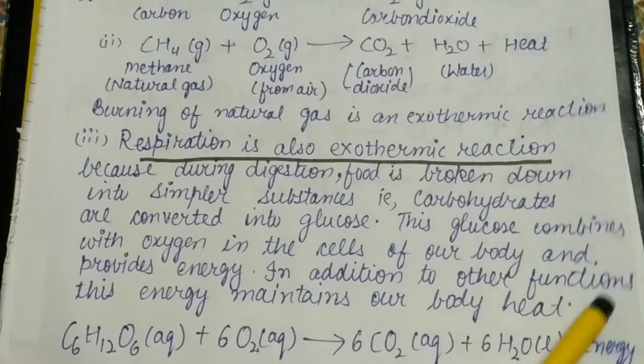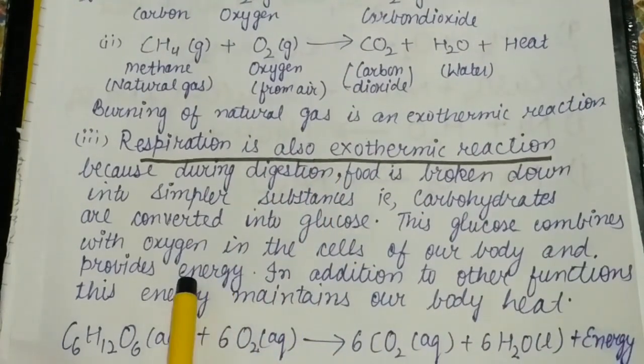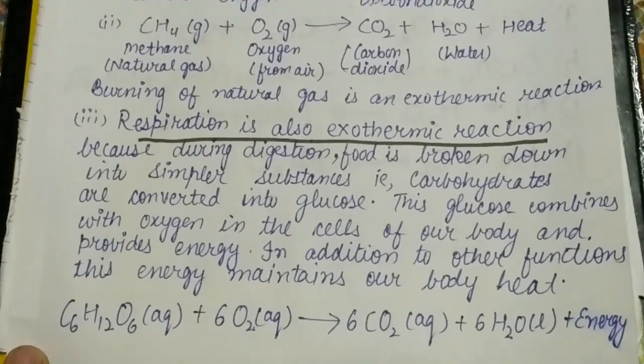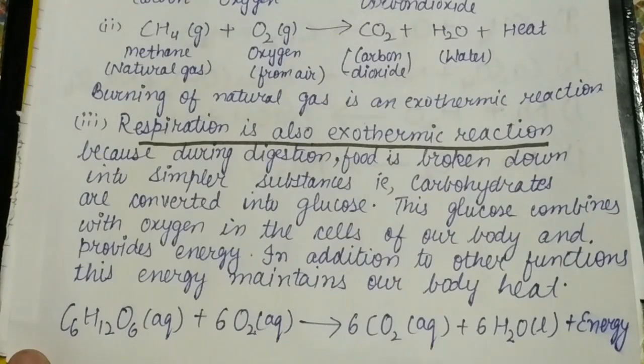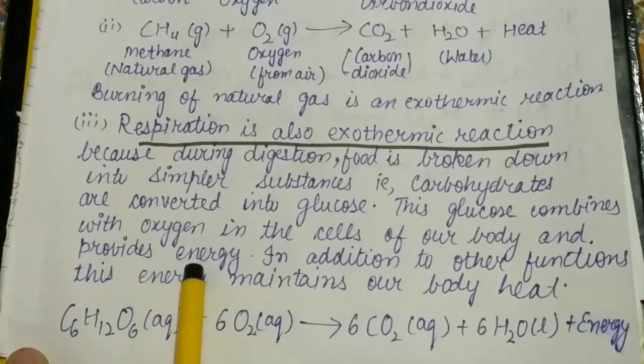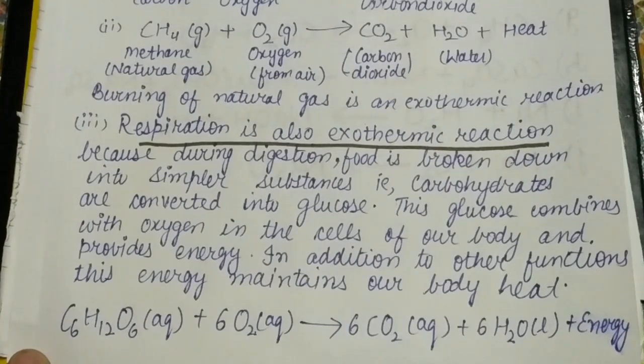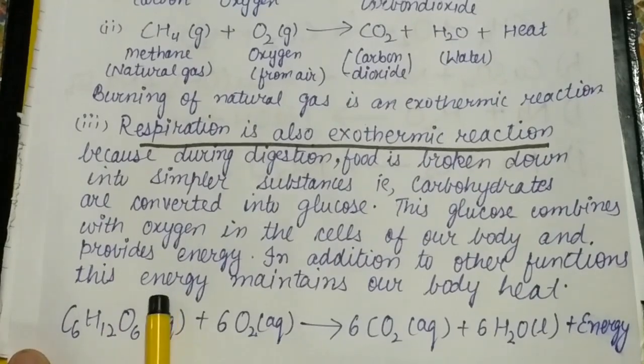In addition to other functions, this energy, beta, is utilized to do a lot of the functions which our body does. We do a lot of activities, running, doing work, all the activities which we do, that energy comes from this energy. This energy also maintains our body heat. As we know, our body has some temperature, and that heat also comes from this energy.